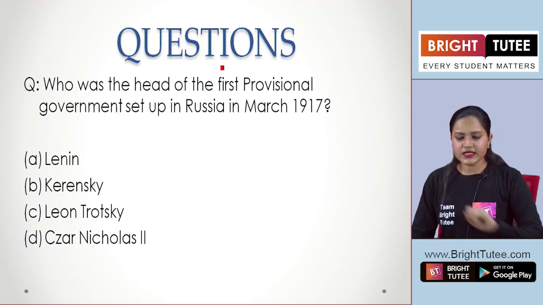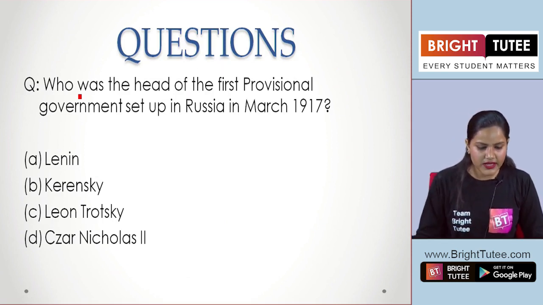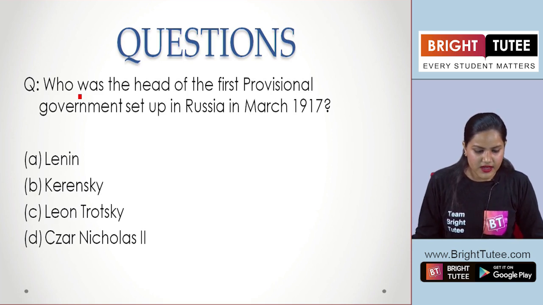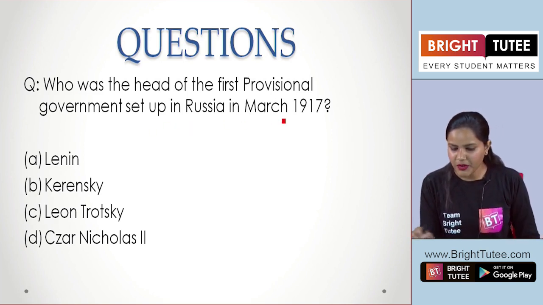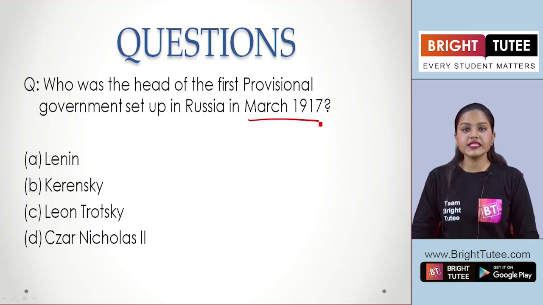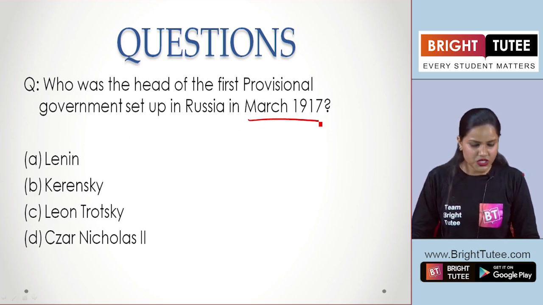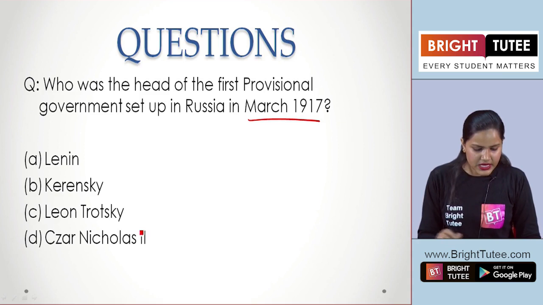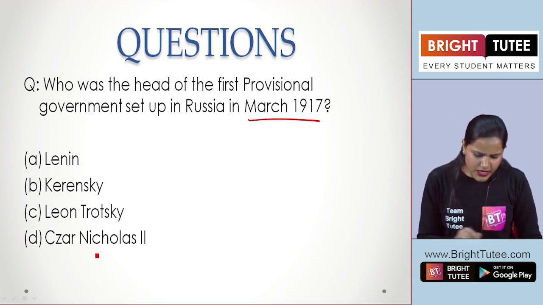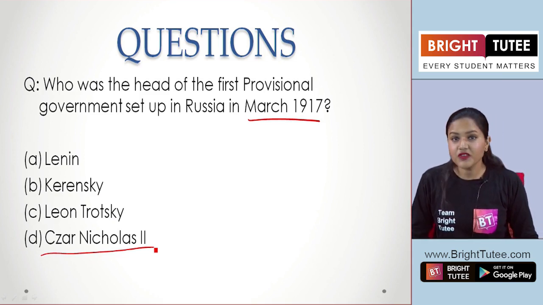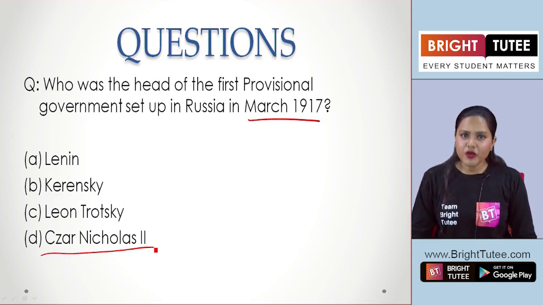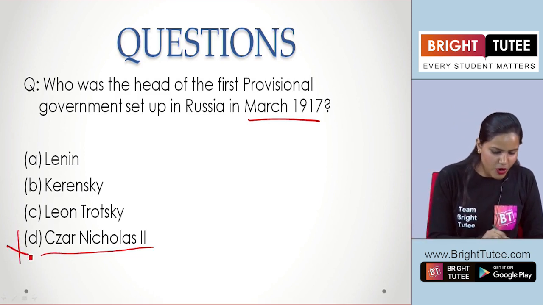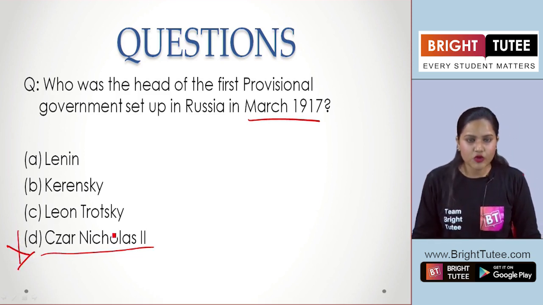Now, coming to the exercise part, let's have a look at these questions. The question says, who was the head of the first provisional government set up in Russia in March 1917? The options are Lenin, Kerensky, Leon Trotsky and Tsar Nicholas II. Do you think Tsar Nicholas II was the head of the first provisional government? No. We saw that with the February Revolution, there was the fall of monarchy. So you can eliminate this option.